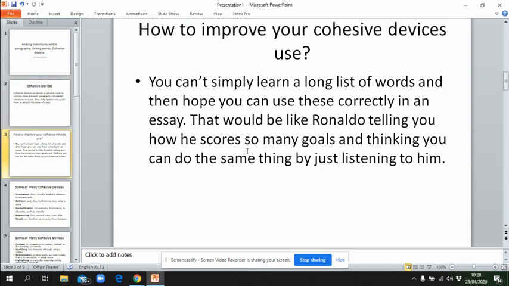Well, about how to improve your use of cohesive devices. You cannot simply learn a long list of words and then hope that you can use them correctly in an essay. The best way for you to improve your ability in using cohesive devices is through practice. So memorizing devices is not helping at all. The only way to improve is writing practice. Whenever you find a new cohesive device, you can put it into practice, into sentences, right? So that you can learn how to use them in your sentences.